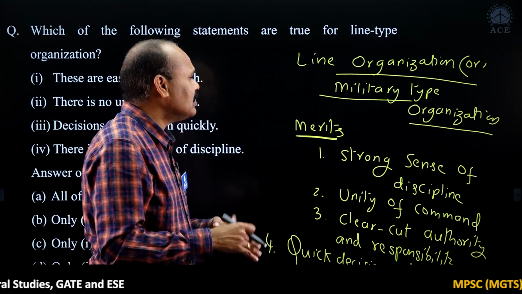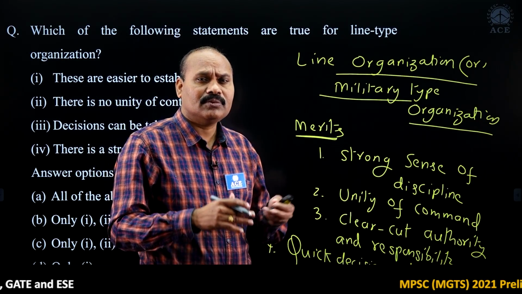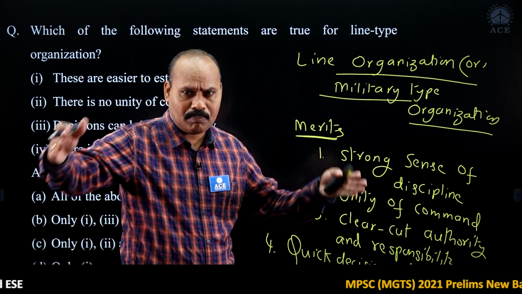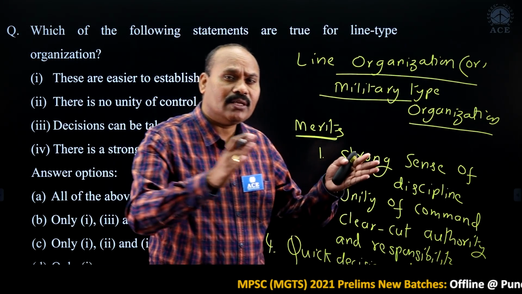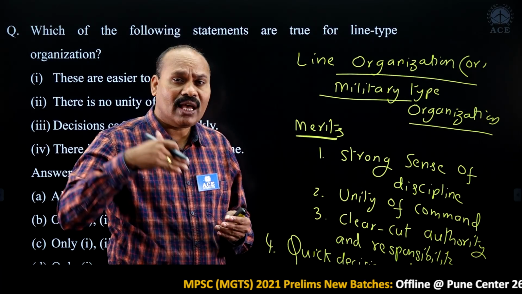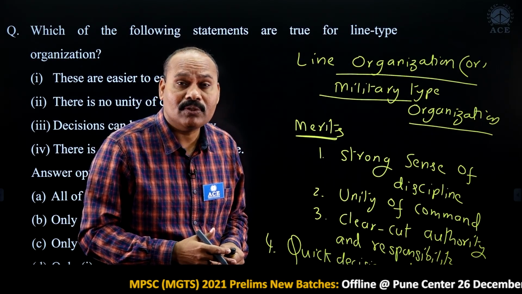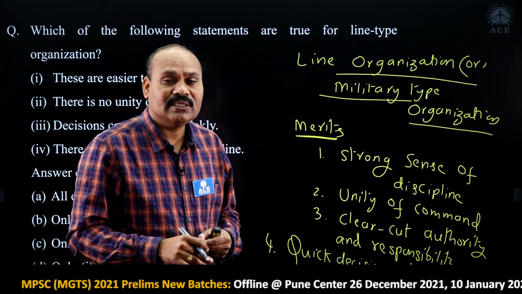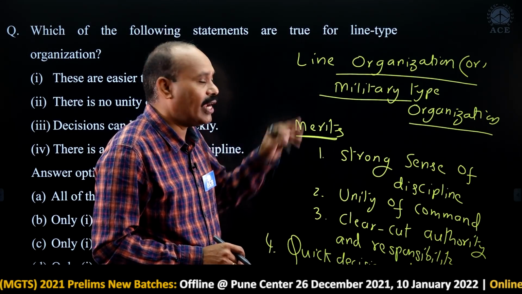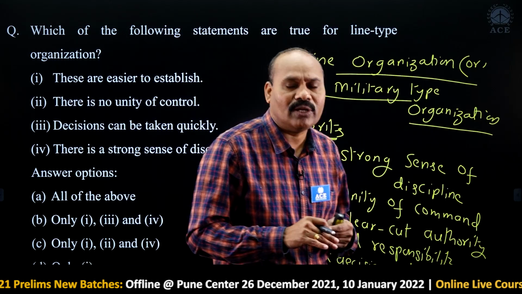What are the drawbacks of line type organization? It is only the people who are working, and we are not identifying them as a group. Even if they have any skill set, we are not able to identify the skill set, and moreover specialization is missing in case of line type organization. So these are the things related to line.